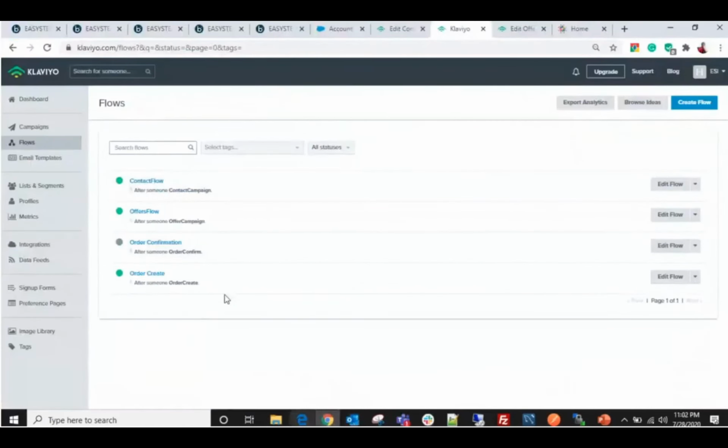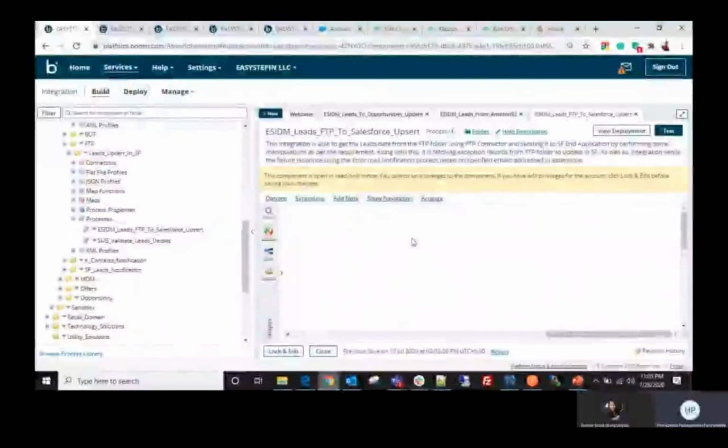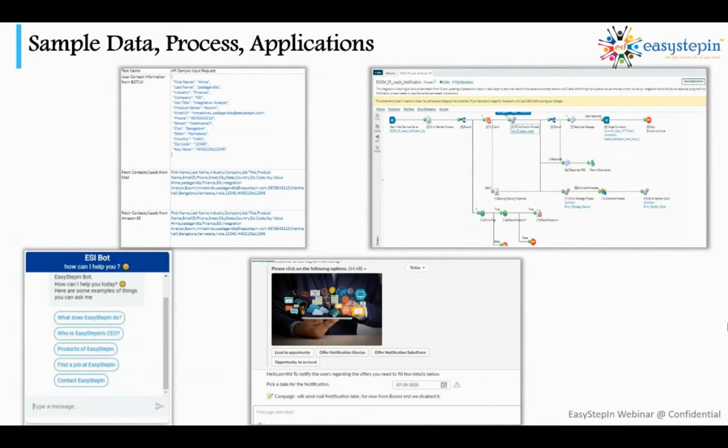Here we have to create templates, and we can trigger those templates by creating flows. As already we have implemented the process in Boomi to trigger this Klaviyo notification using the HTTP connector. So this is how we have implemented the processes using Boomi. Now Pawan will explain the further things.